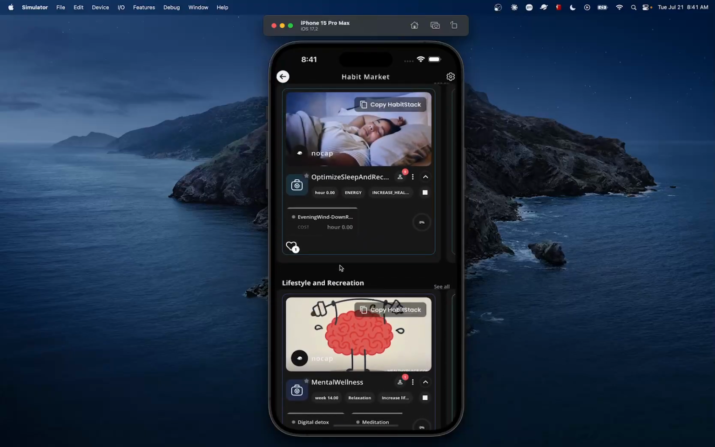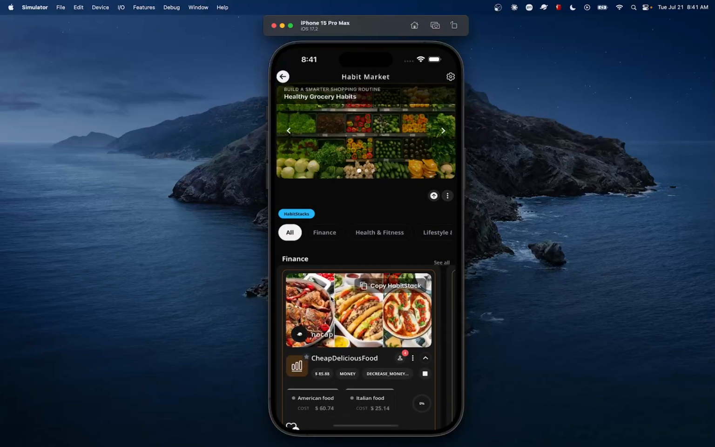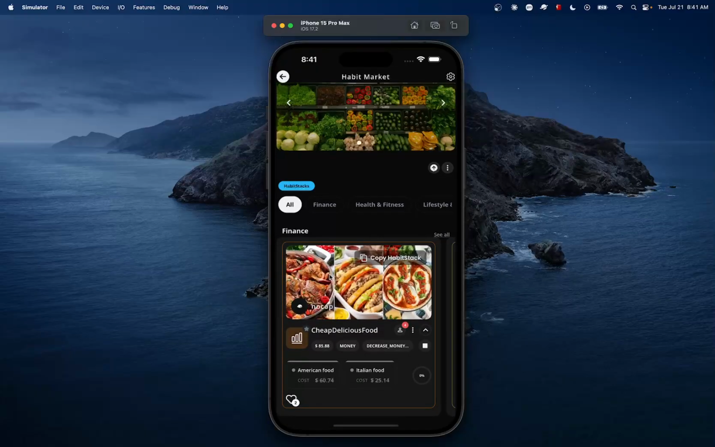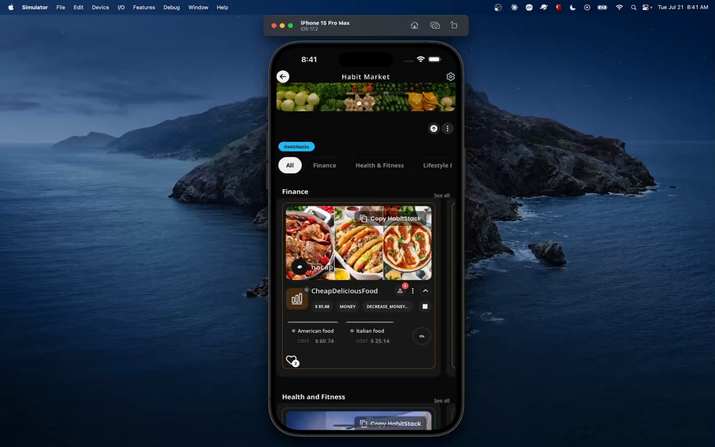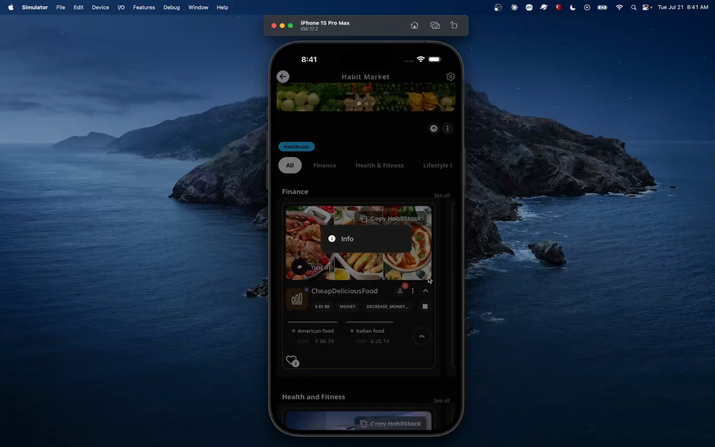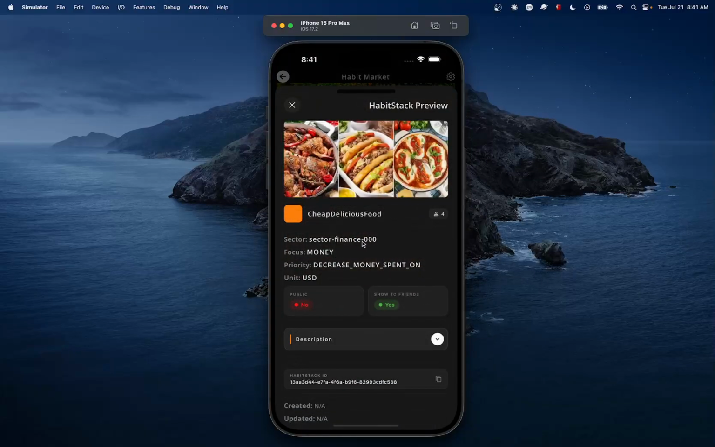Now, for the sake of understanding a HabitStack a bit quickly, I'm just gonna copy this one here, cheap and delicious food. We can see that the cost is in US dollars. Or to make it clear, we can just click on that button and see what's the deal with this HabitStack, right? So we can see that the name is cheap and delicious food.